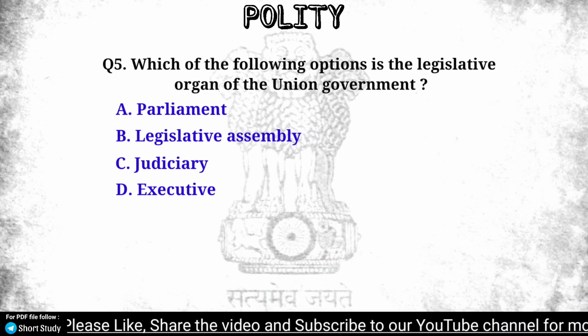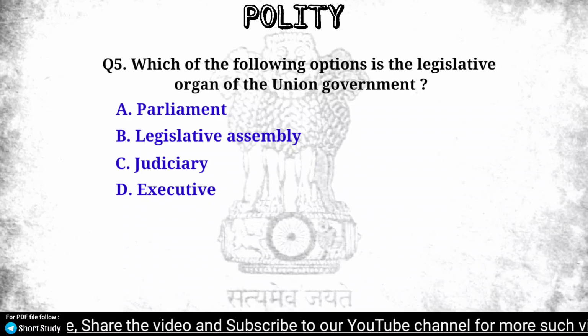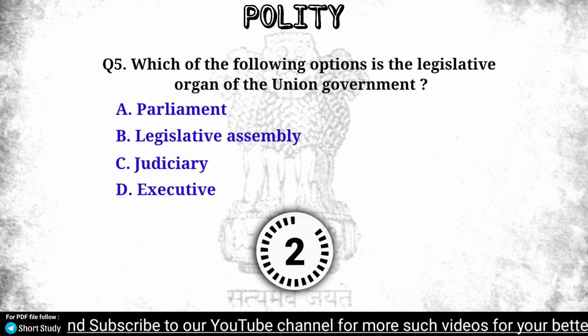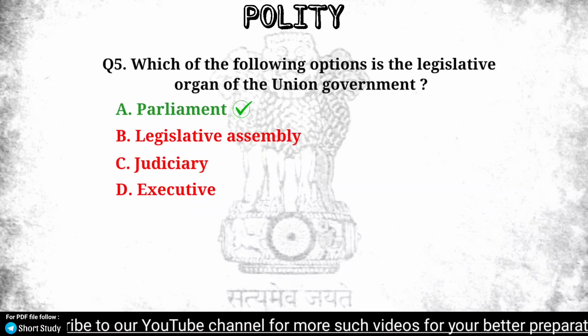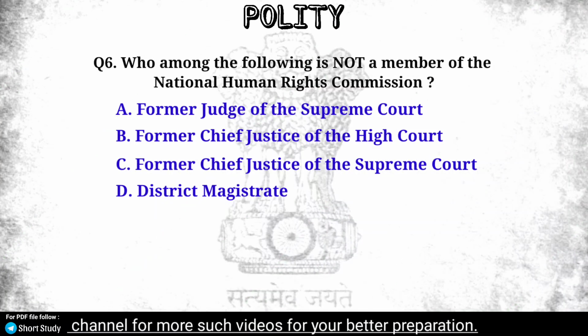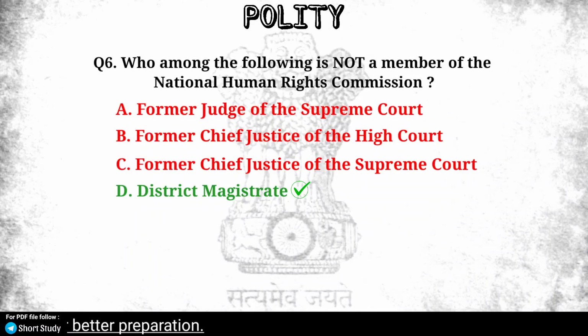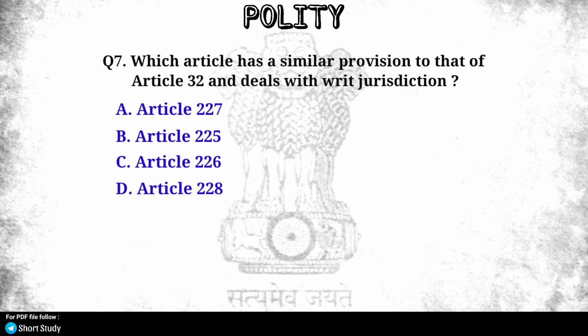Which of the following options is the legislative organ of the Union Government? Parliament. Who among the following is not a member of the National Human Rights Commission? District Magistrate. Which article has a similar provision to that of Article 32 and deals with writ jurisdiction?